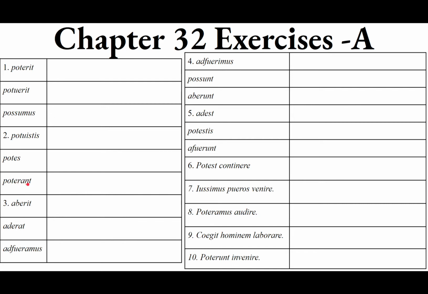Poterant, third person plural, that's the imperfect right there. Erant, they were, and then pot, so they were able to. Poterant, they used to be able to.